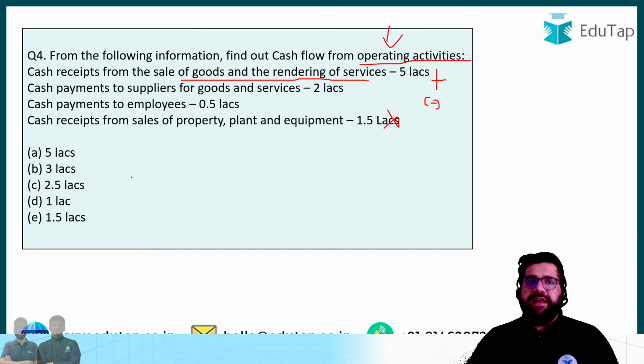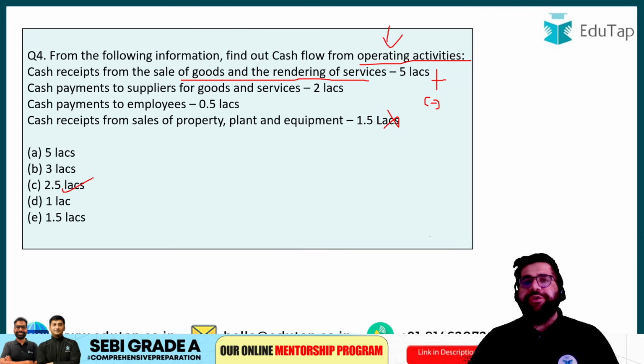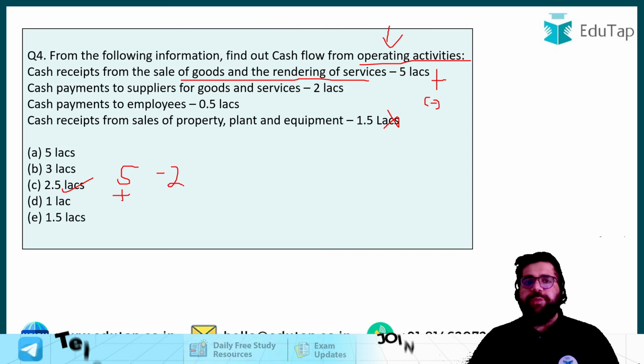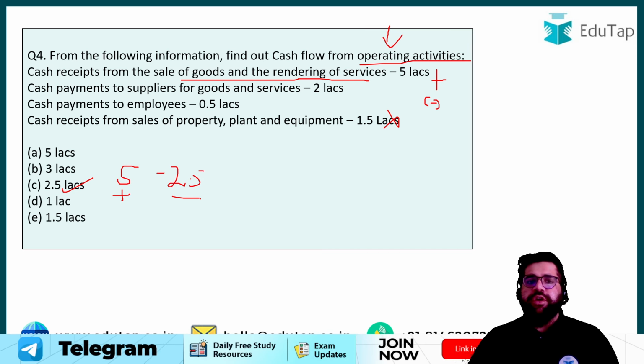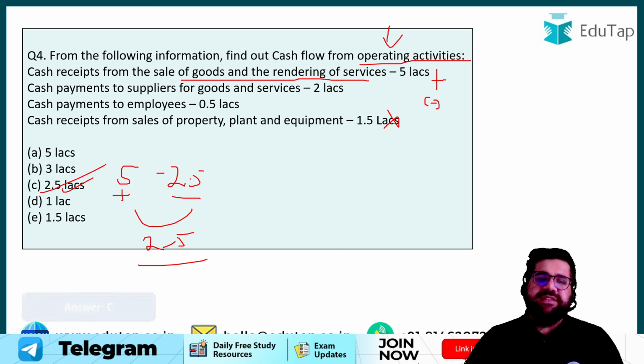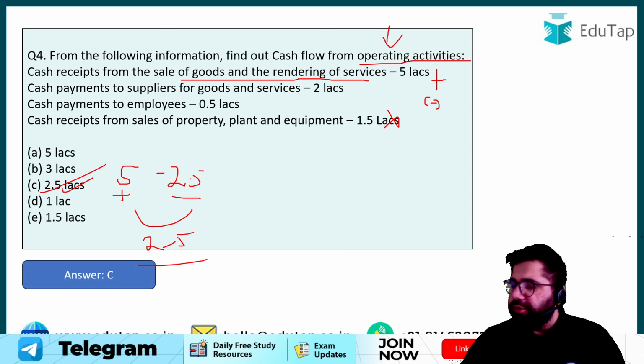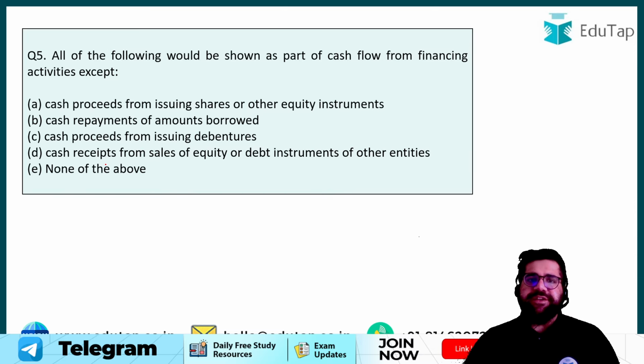So over here the answer will be 2.5 lakh only, because 5 lakh you are getting as inflow and minus 2.5 lakh as your outflow. So net you will get 2.5 lakh positive, right? So the correct answer will be option number C in this particular case. Very good to those who have given the right answer.